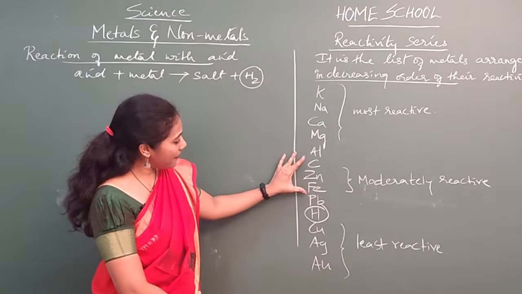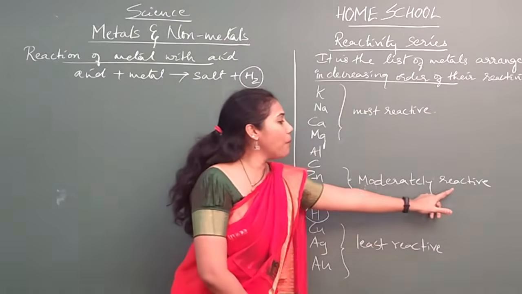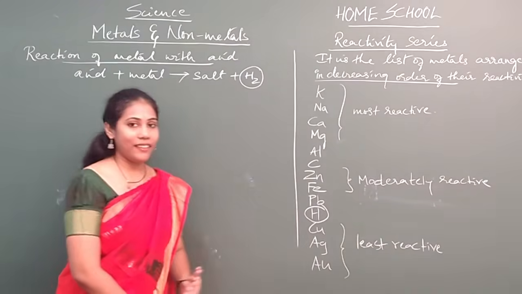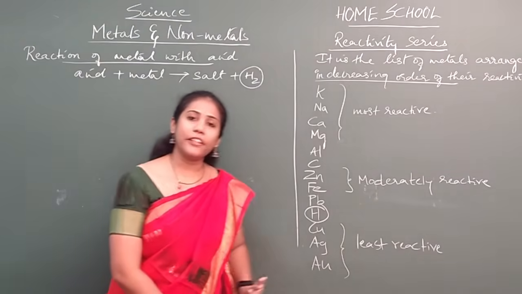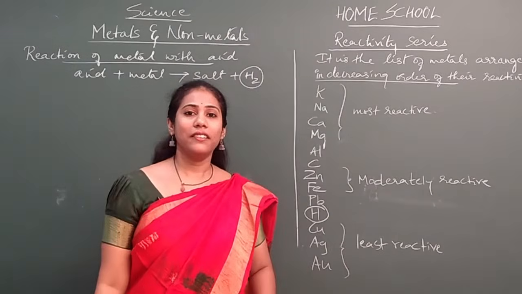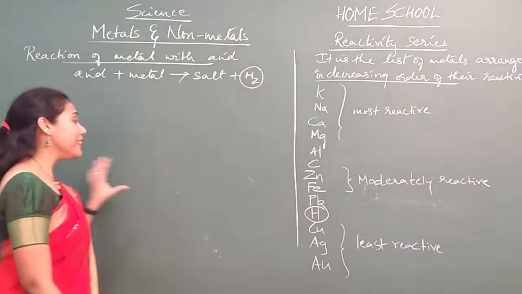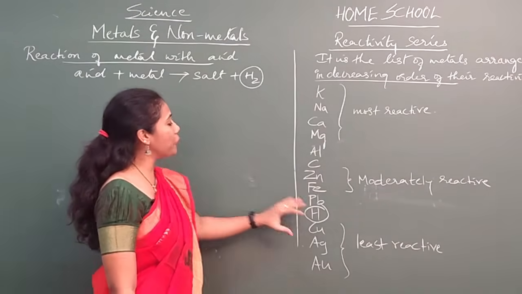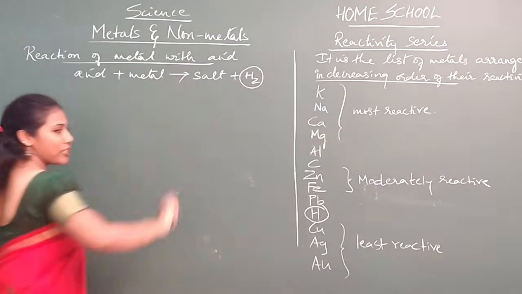And coming to the elements placed in the middle, especially zinc and iron, they are regarded as moderately reactive elements. Okay, and the elements which are placed last, that is copper, silver and gold, are the least reactive. I can say gold and silver do not react with anything easily. Okay, fine. So this reactivity series you should definitely remember. And here what you should remember is that elements placed above hydrogen can only react with acid to give what gas? To give hydrogen gas.